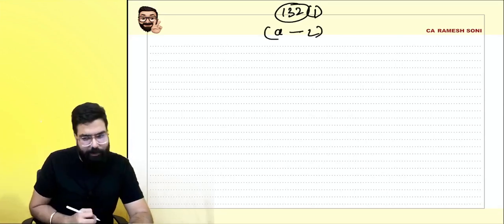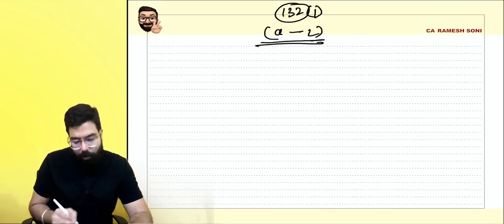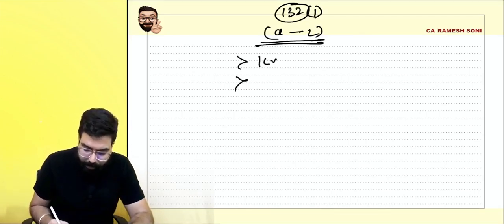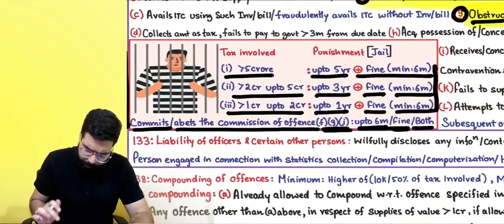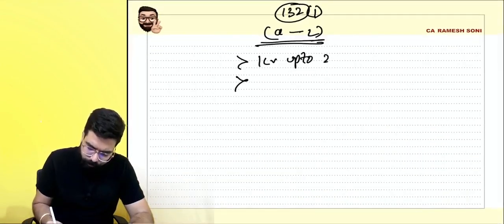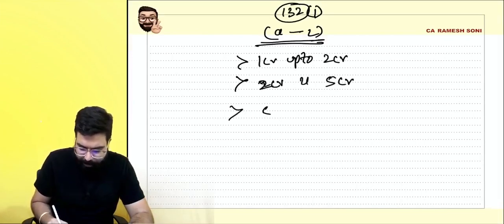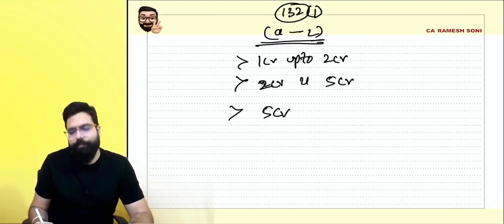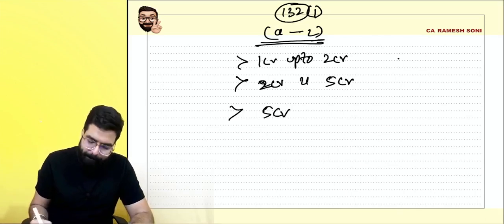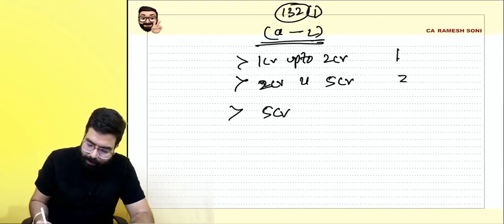Now they are telling that for all these offences, the amount matters: greater than 1 crore, greater than 1 crore up to 2 crore, greater than 2 crore up to 5 crore, and greater than 5 crore. Here, how many months of jail? Can you tell me? Sir, it is 1 year, 3 years, 5 years. Remember always 1, 3, 5.